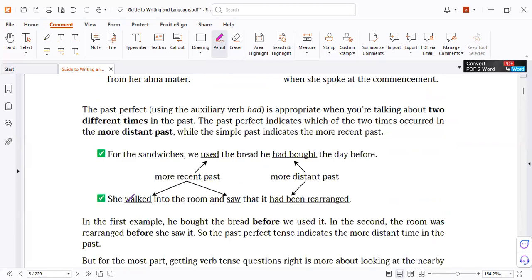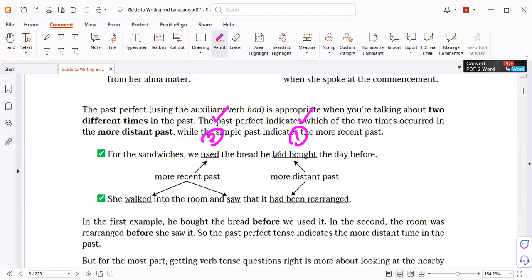So, simple difference, as you know. How about the past perfect tense? Past perfect, as you have studied in language, means the first action before the second action if we narrate actions in the past. For example, for the sandwiches, we used the bread he had bought. So he had bought first, and then we used it.